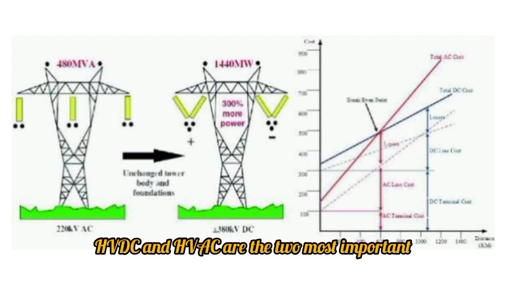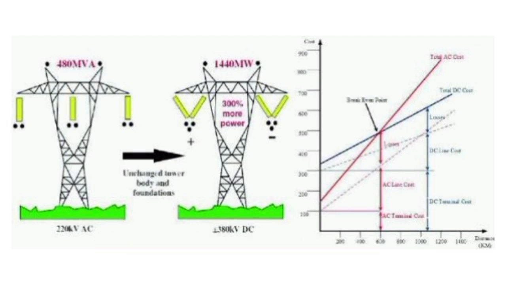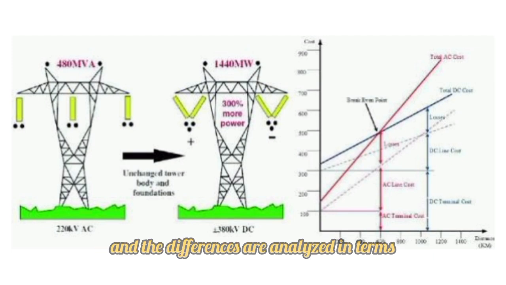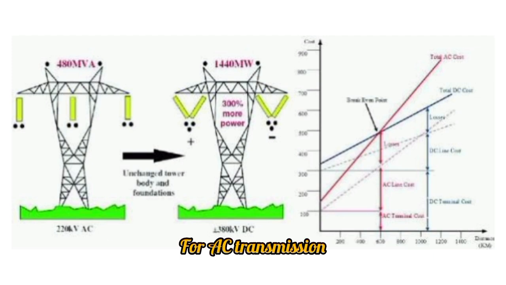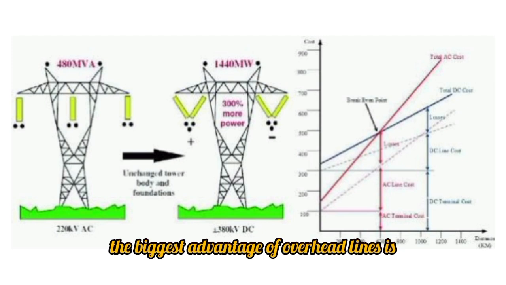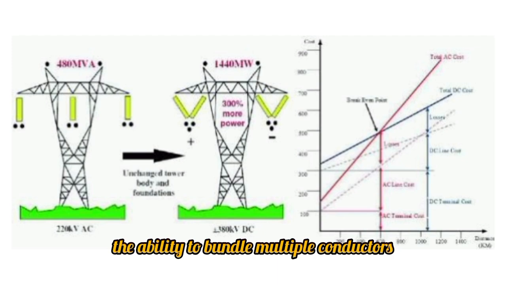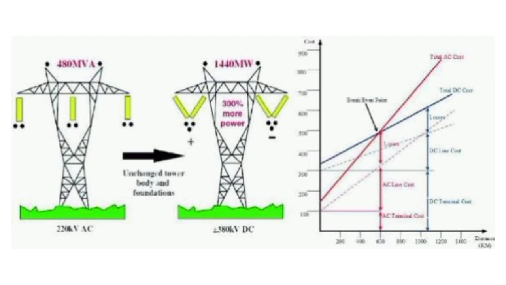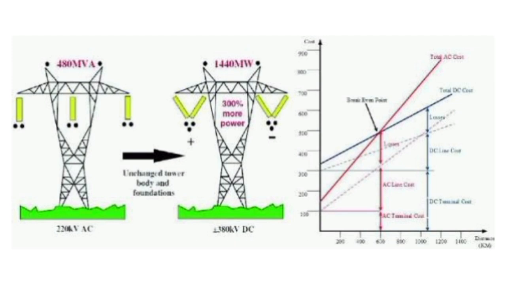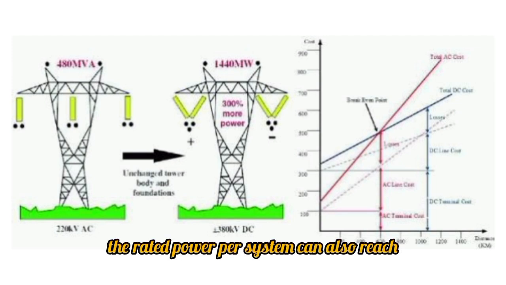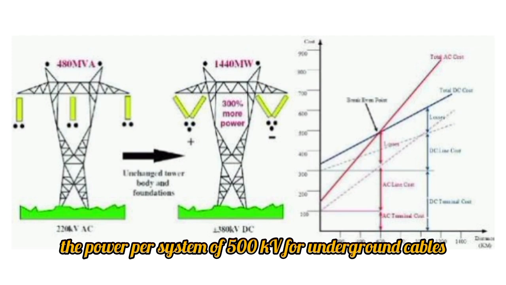HVDC and HVAC are the two most important power transmission methods today, and the differences are analyzed in terms of technical limitations, technical comparisons, and economic benefits. For AC transmission, the biggest advantage of overhead lines is the ability to bundle multiple conductors. If the overhead lines in the table are 2 conductors per phase, the rated power per system can also reach the power per system of 500 kV for underground cables.